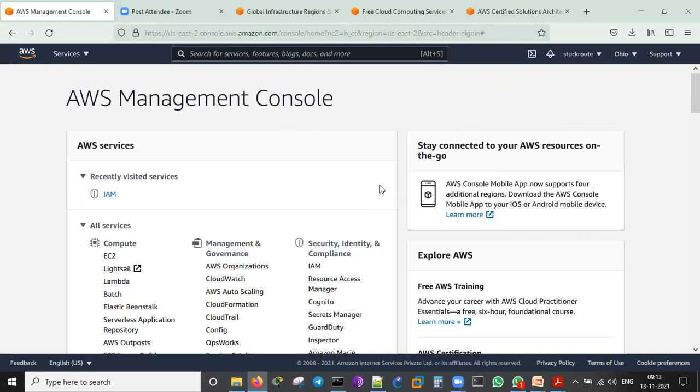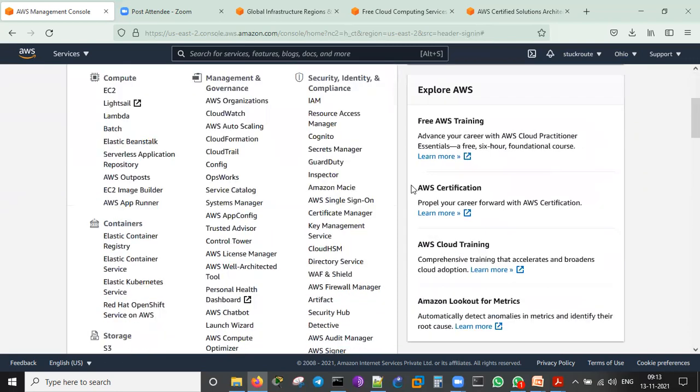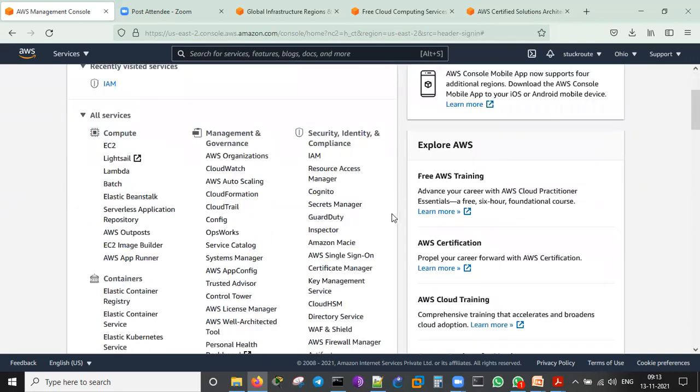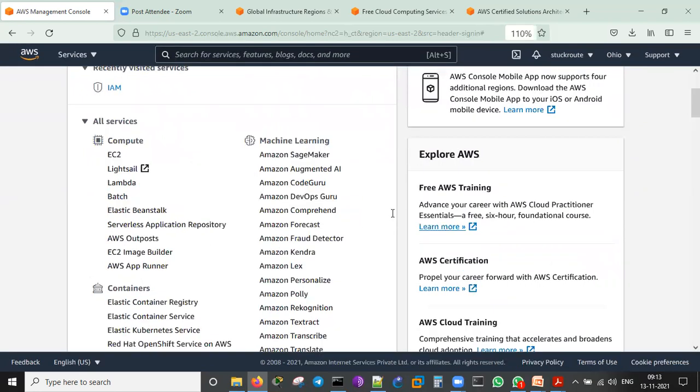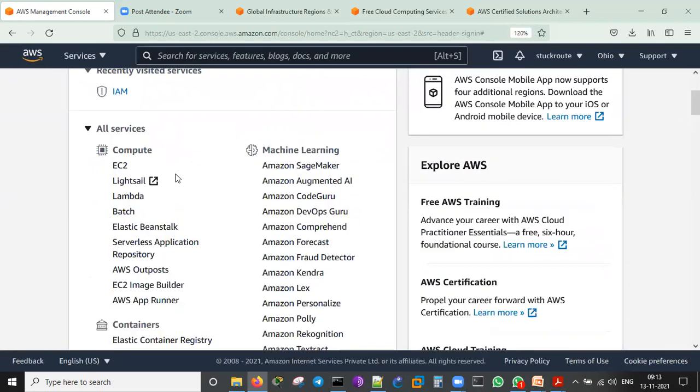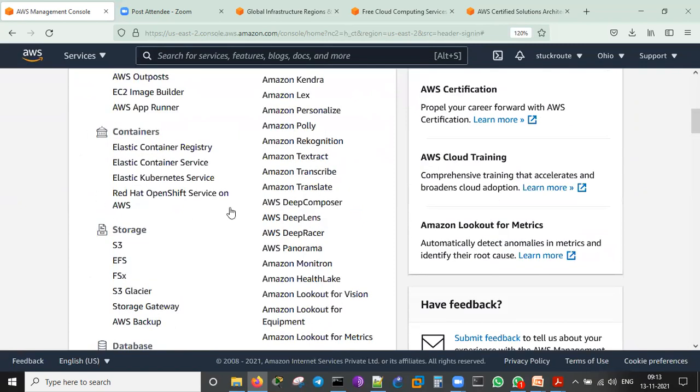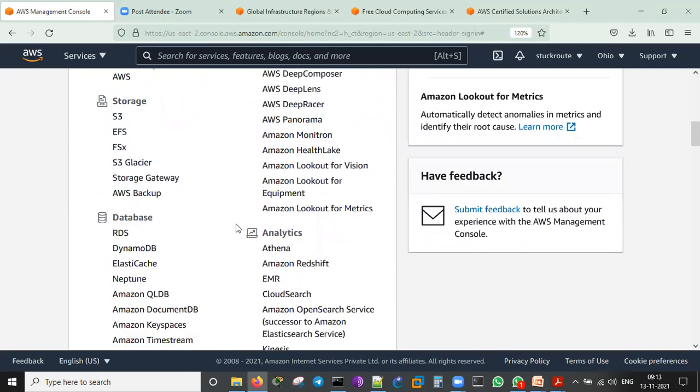Anyway, so these are all the services. What are the services which we can activate? These are all the services we are seeing here. Compute: EC2, Lightsail, Lambda, Batch. So many things. Containers which we can create: Kubernetes containers, Docker containers we can create.